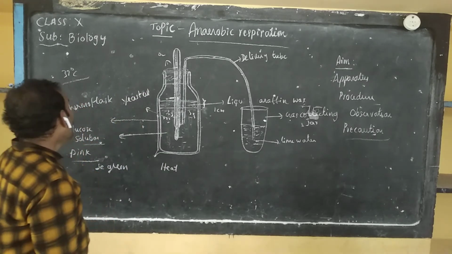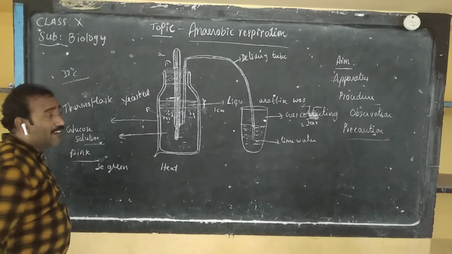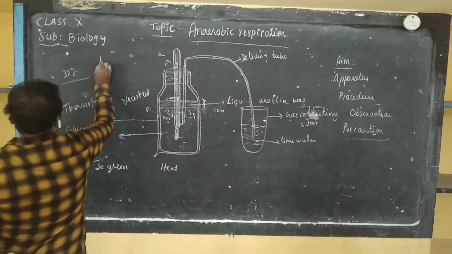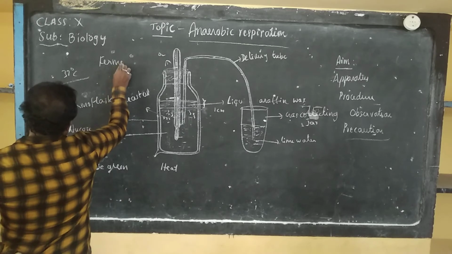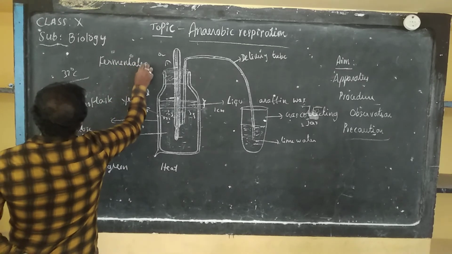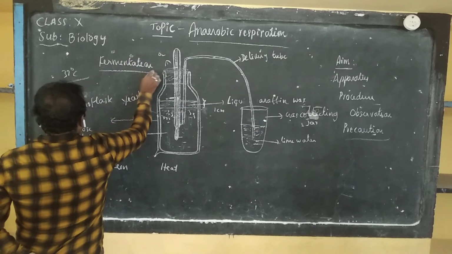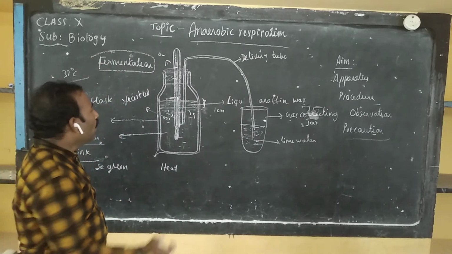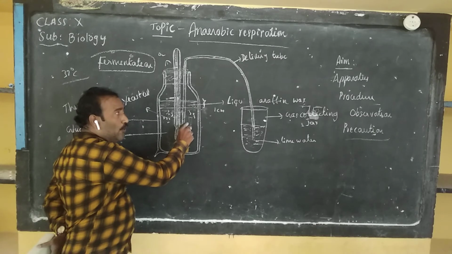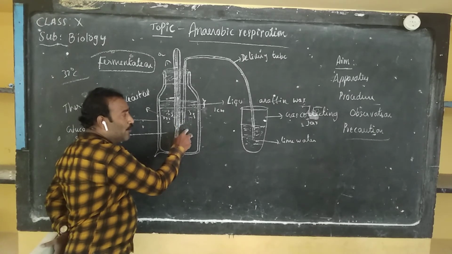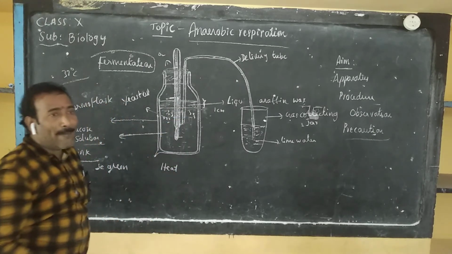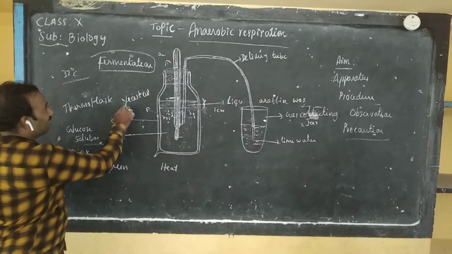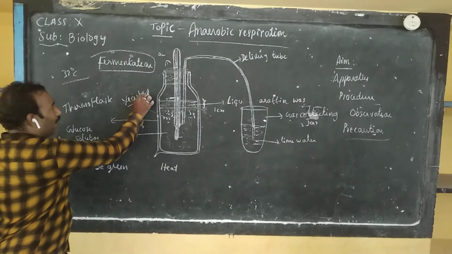Okay. So it is also representing the fermentation. What is the fermentation? Conversion of glucose solution to alcohol by yeast cells is called fermentation.